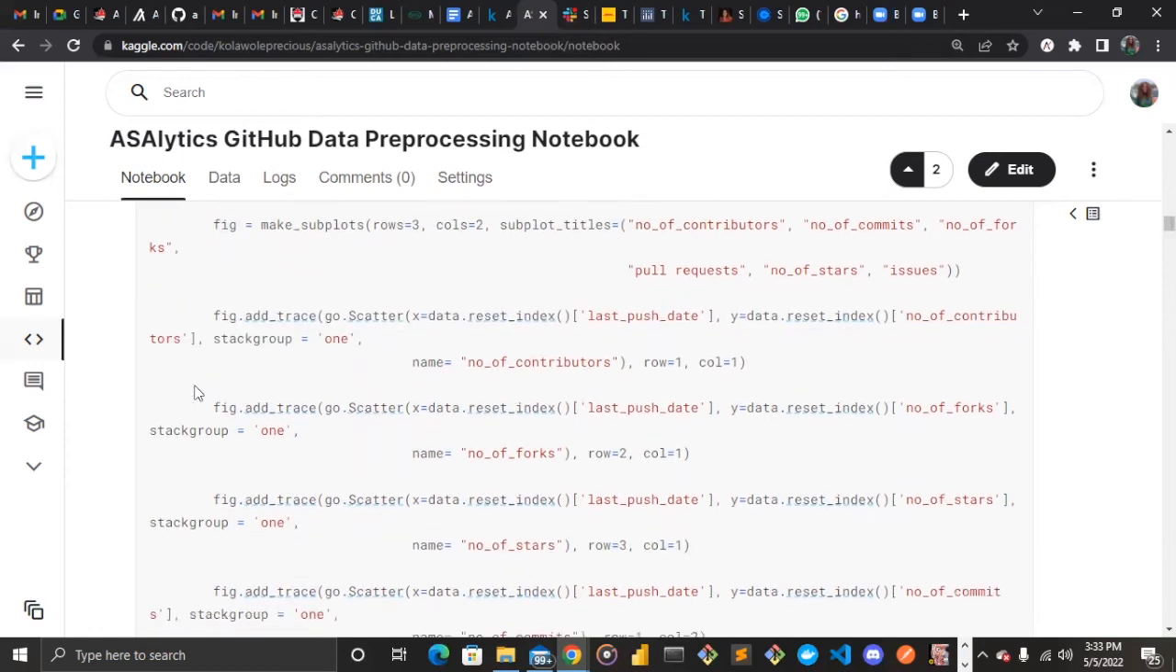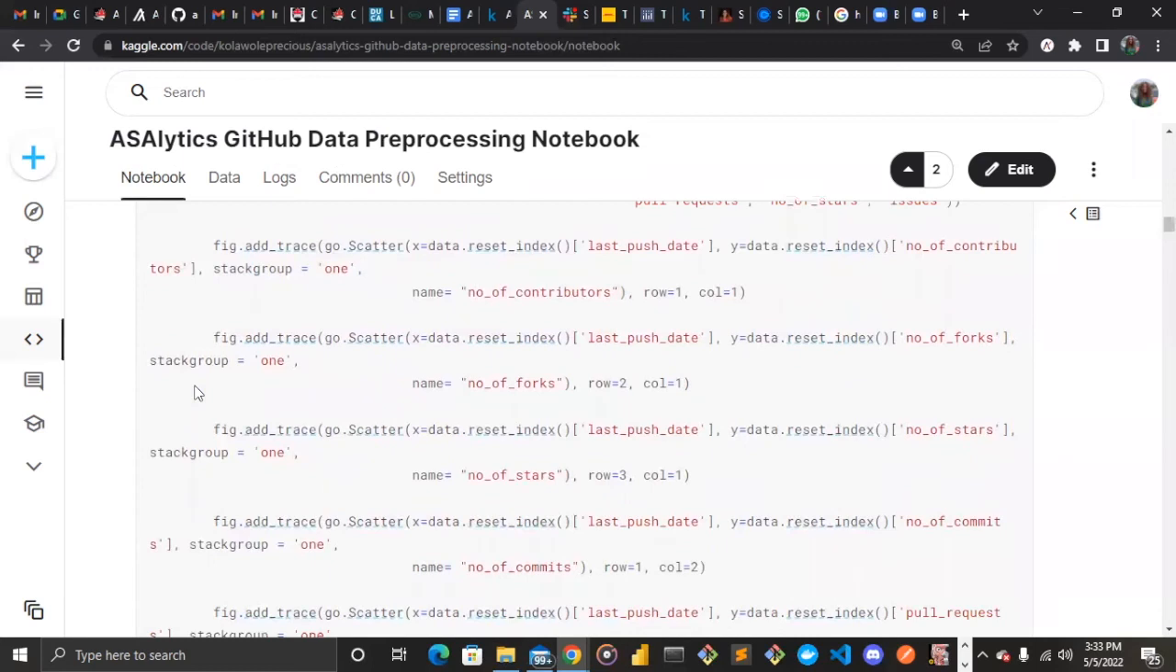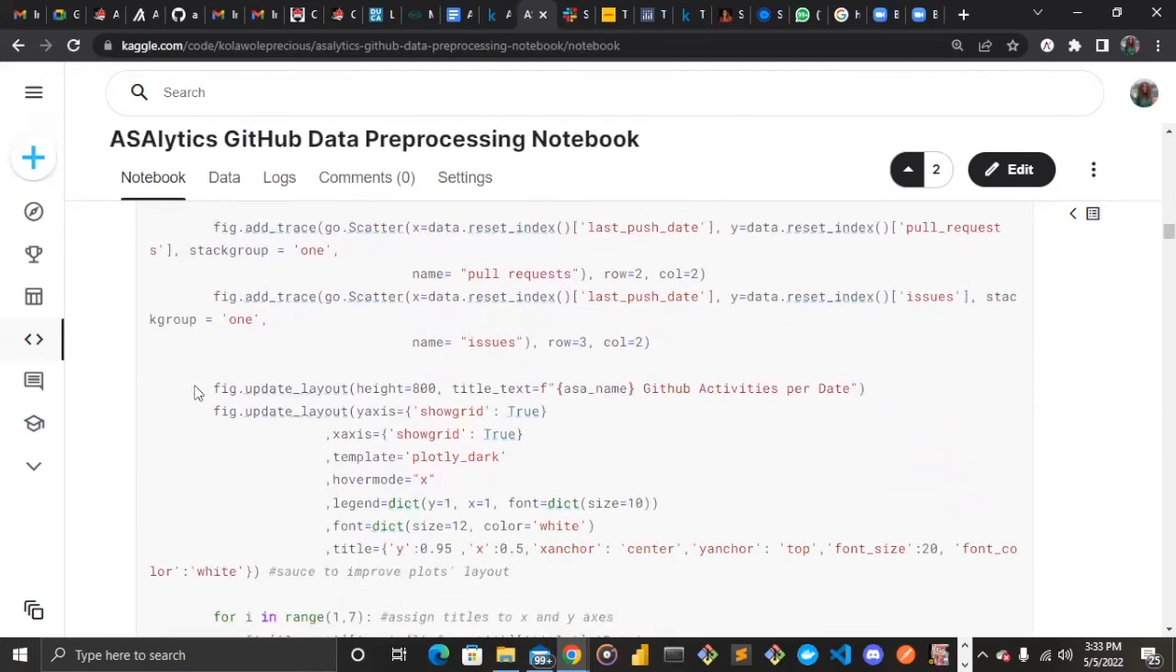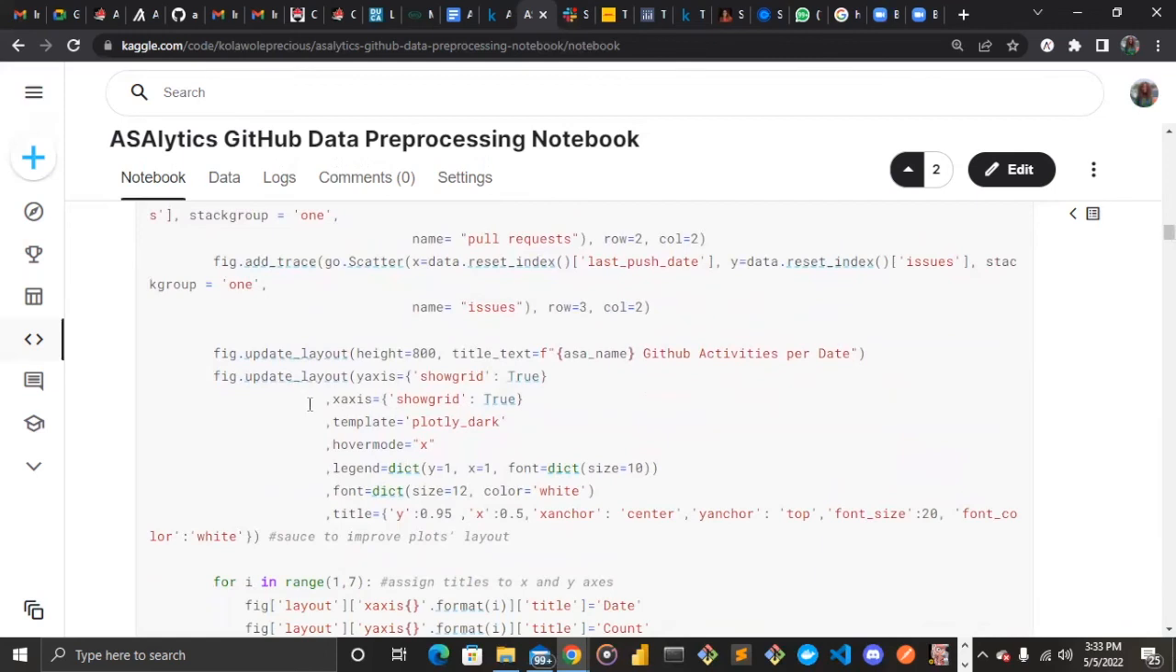All right. So yes, we reset the index, and this is just us checking the count of each activity per time. I will not be going into much detail as regards the code, and this is the last part where we are working on the layout, how we want it to be displayed. We set the height of our visual, we set the title of our visual, we set the grid, that is, I want it to be attractive, to have grid, yeah. And then we set the template, I want my plot to be dark. The hover, I want it to be, anytime I hover on my analysis, I want the x-axis to always show.